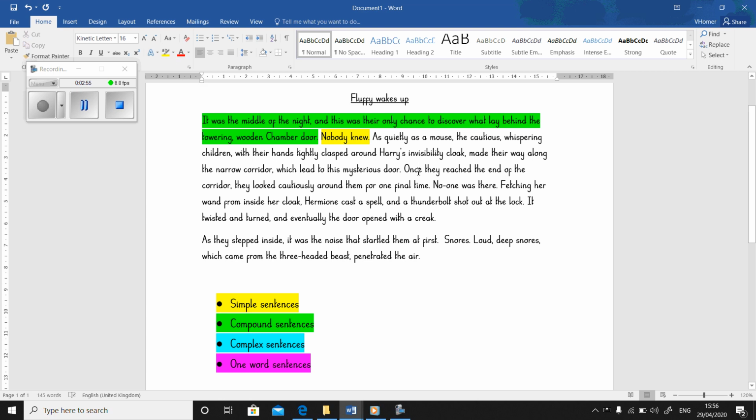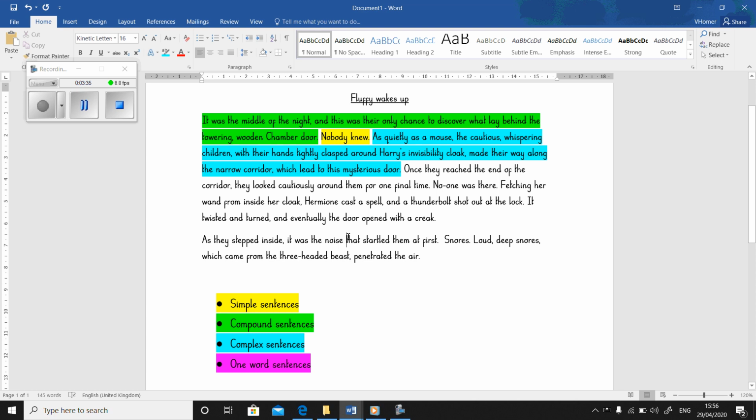The next sentence. As quietly as a mouse, the cautious whispering children with their hands tightly clasped around Harry's invisibility cloak made their way along the narrow corridor which led to this mysterious door. Now I've got lots of skills from this week in this sentence. I've got a simile. I've also got an expanded noun phrase. I have also got some of the Year 5 skills such as a relative clause. Now this sentence opener here, as quietly as a mouse, we could say is a simile starter, but because of that as at the beginning, that's the subordinating conjunction making this a complex sentence. So I'm going to highlight that one in blue.